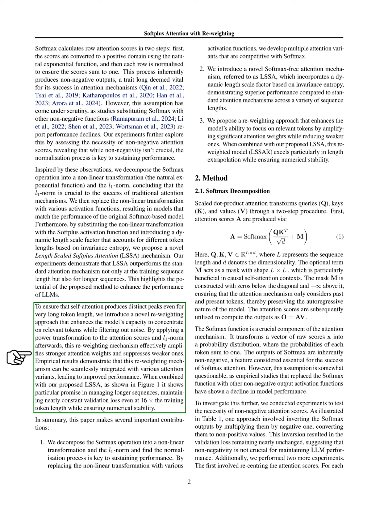To ensure distinct peaks in attention scores for long token lengths, we present a re-weighting approach that helps the model focus on relevant tokens while filtering out noise. By applying a power transformation to the attention scores and the L1 norm, we amplify stronger attention weights and diminish weaker ones. Our findings demonstrate that this re-weighting can be integrated with various attention types, leading to improved performance.